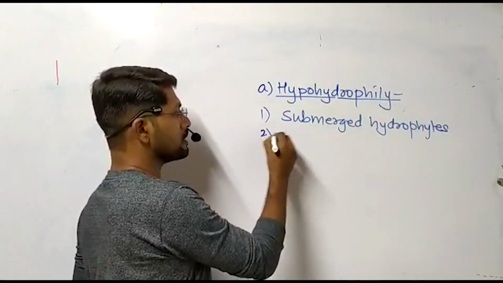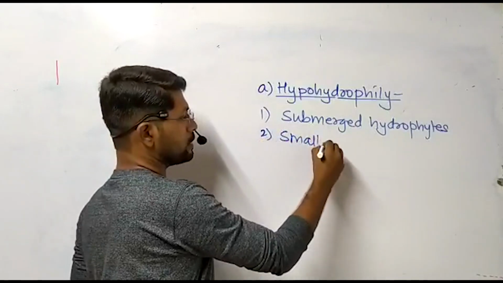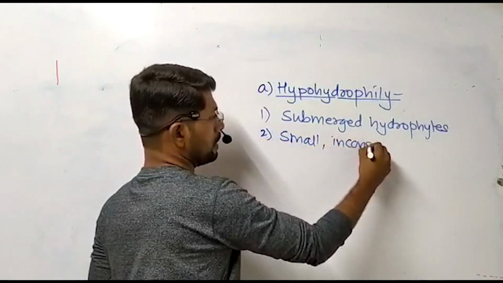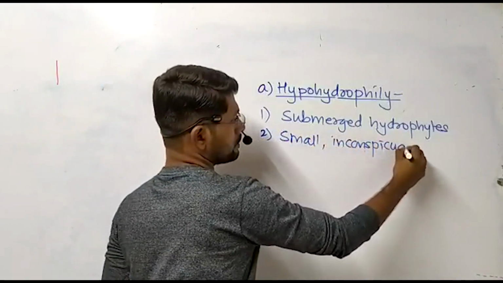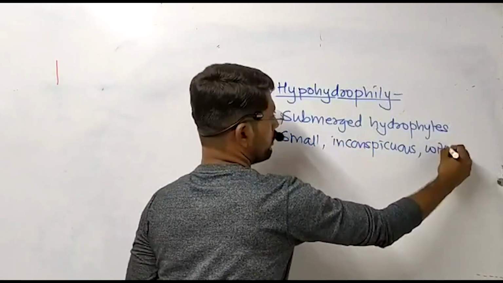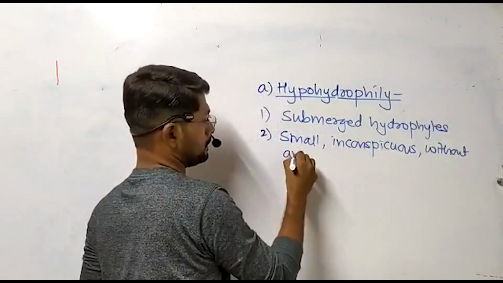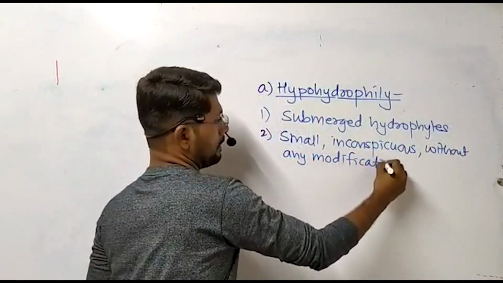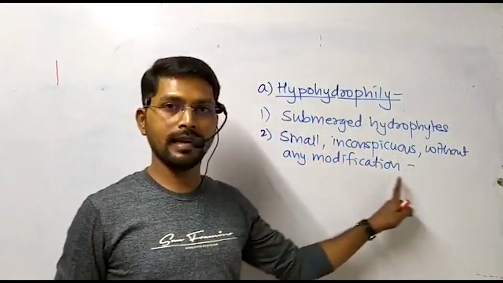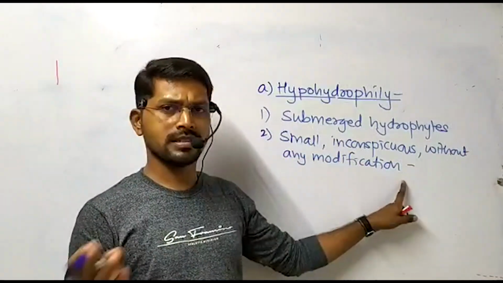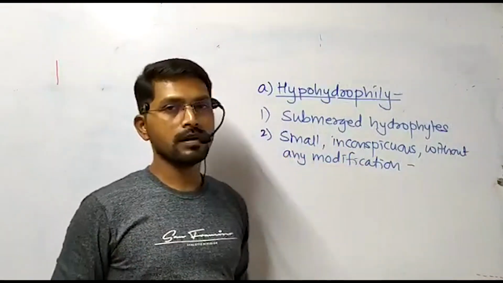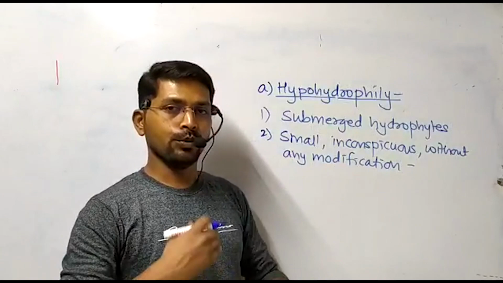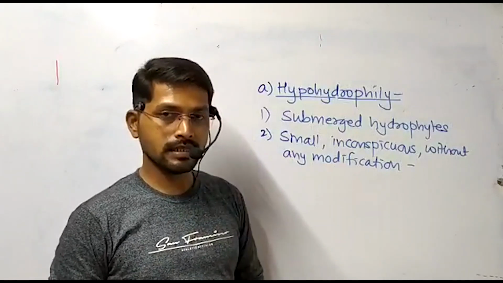Second important thing is the flowers which are produced are very small, inconspicuous, without any modification. These modifications are specifically related with color, nectar, scent, etc. The floral parts are unwettable due to the coating of mucilage, which we have already studied.